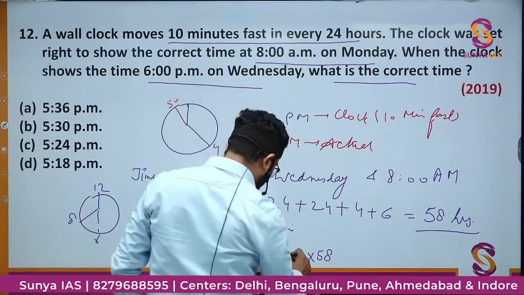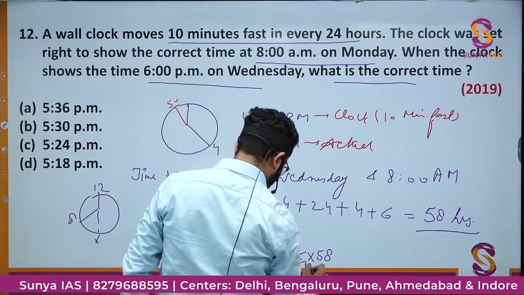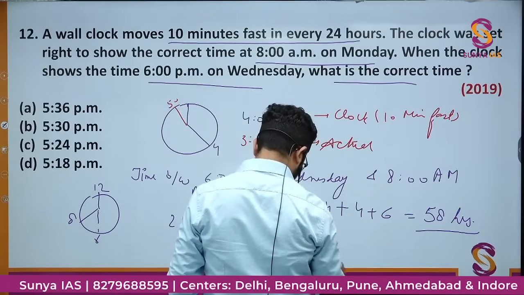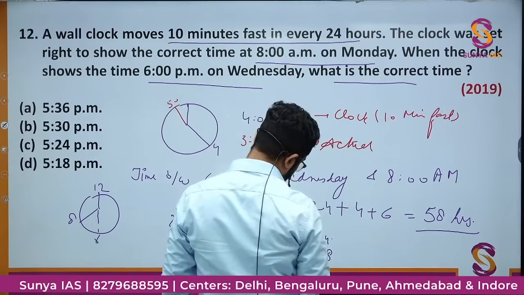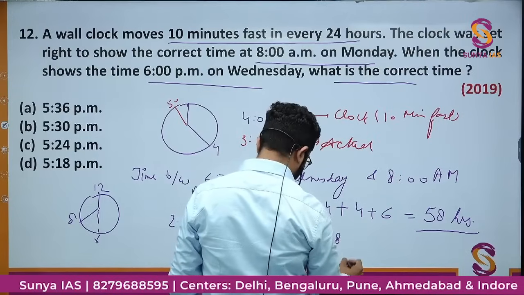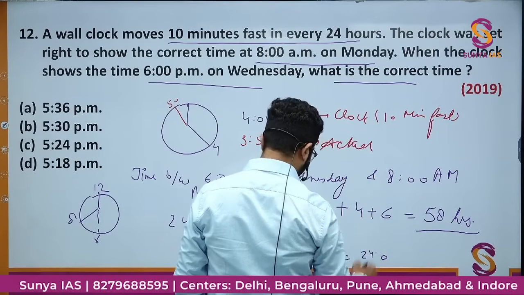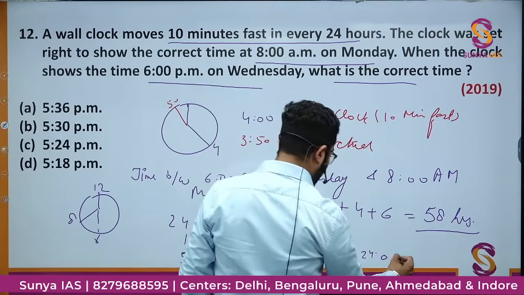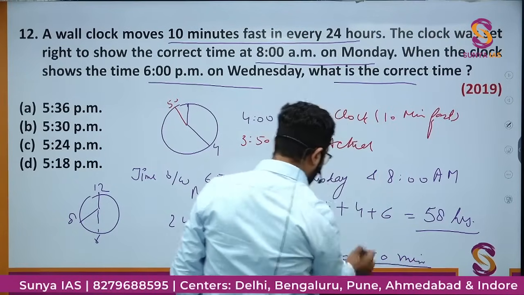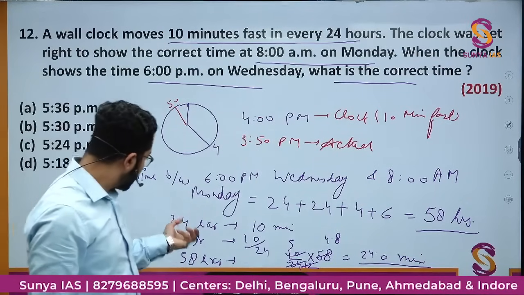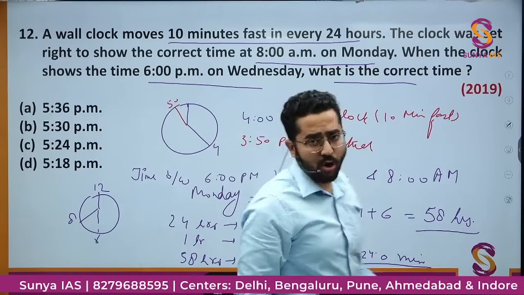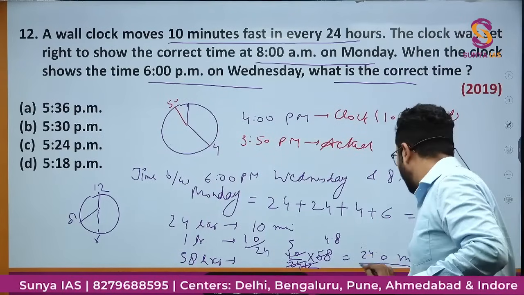So if I calculate, approximately, and this is minutes, right? 24 minutes. So in 58 hours, the wall clock will be fast by 24 minutes.